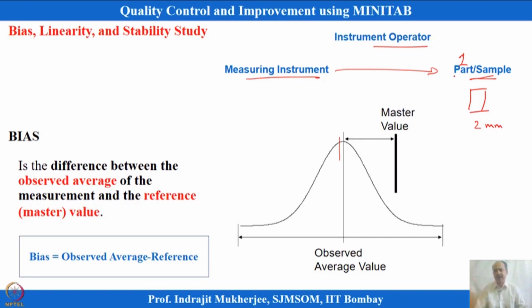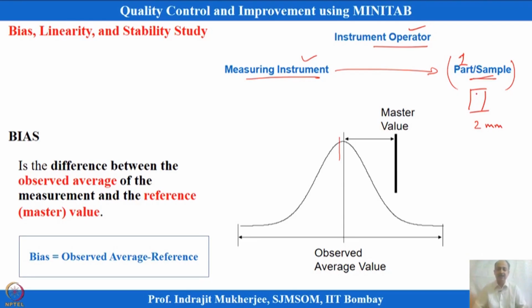You can do it as a blind study. You will not tell the operator this is the same part that you are measuring. You can just say that these are the parts that you have to measure, and he does not know whether the same part is given or not. So, to ensure that there is no biasness in the observations that he or she is mentioning, you will have a single operator and a single instrument, and the part will be thrown in randomly.